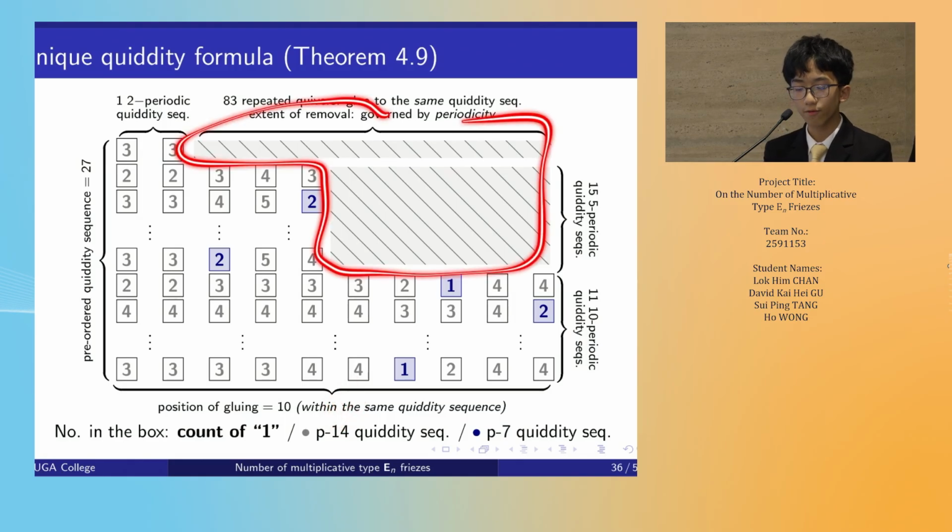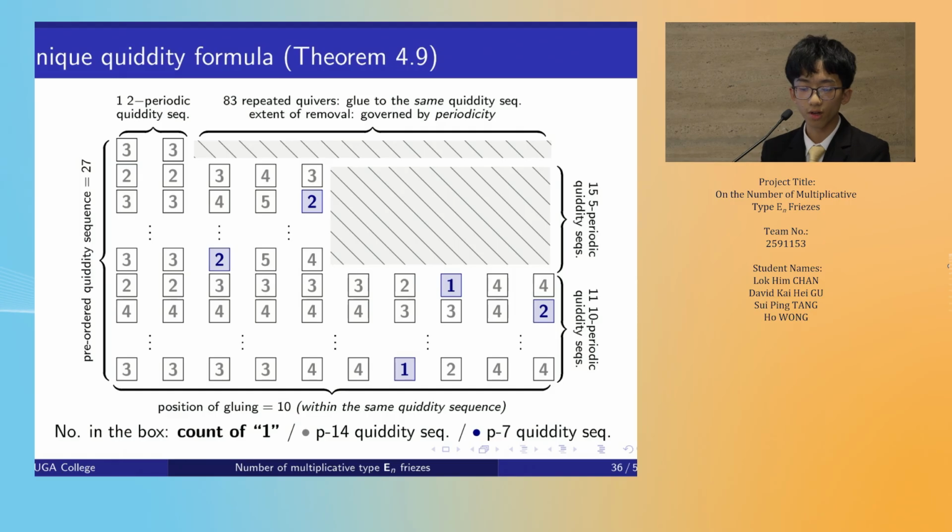Notice that this particular region is not considered because of the periodicity of the original E5 QED sequence. For example, this one is 2 periodic, so this one should not be considered because it's gluing to the same QED sequence. The extent of removal is governed by periodicity.